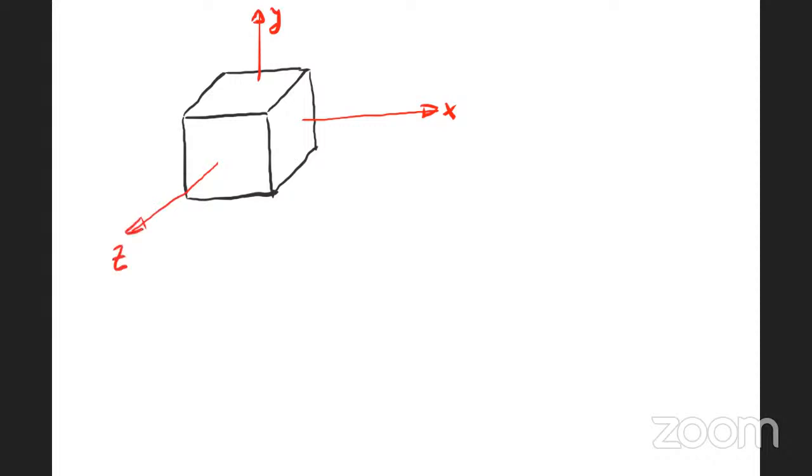The horizontal axis we consider as the x-axis, the vertical axis as the y-axis, and the axis coming towards you as the z-axis. X, Y, Z are mutually perpendicular to each other. There is a 90-degree angle between any two axes. Right. Now this is how we define axes. Now we will define faces. The face which is perpendicular to the x-axis. See here, the face which is perpendicular to the x-axis.